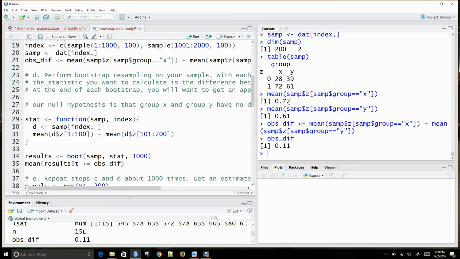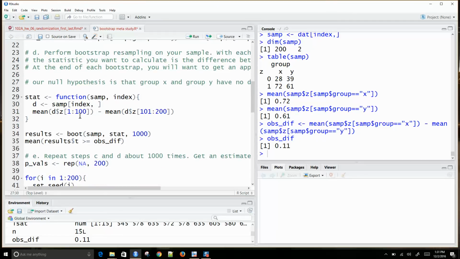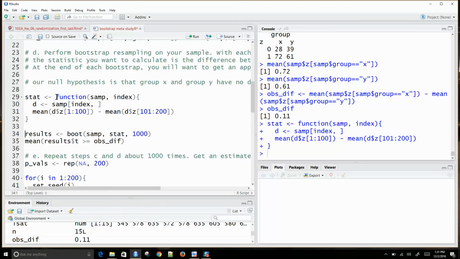If the null hypothesis were true, then the observed difference would be this. I would just resample from the 200 and throw the first 100 in one group and the second 100 in the other group. This would be the difference between proportions if the null hypothesis were true. We do that, and then I can just run the bootstrap there.